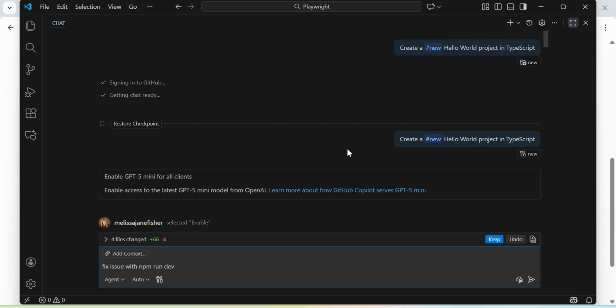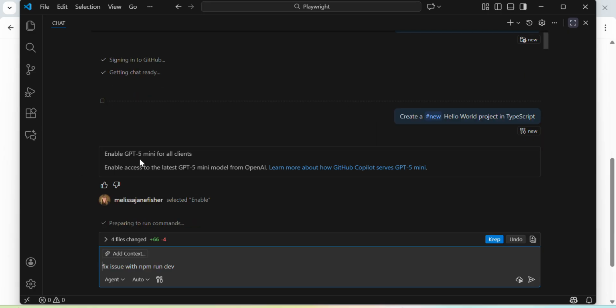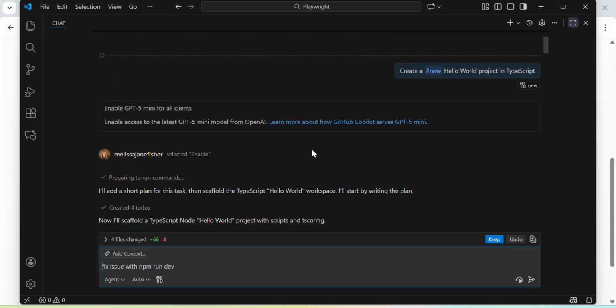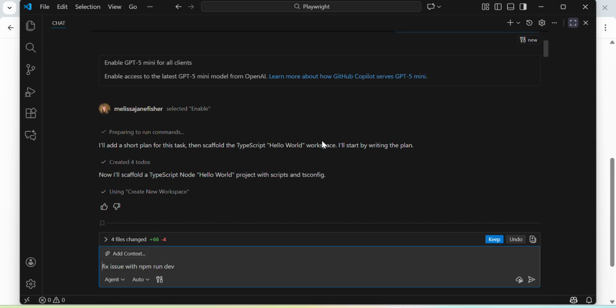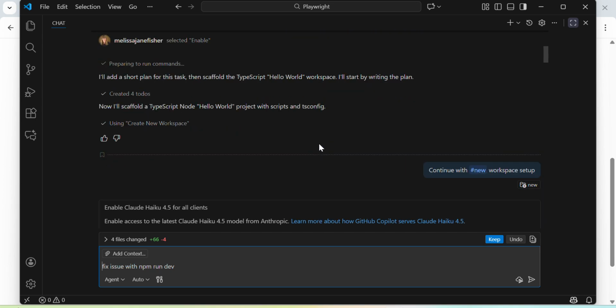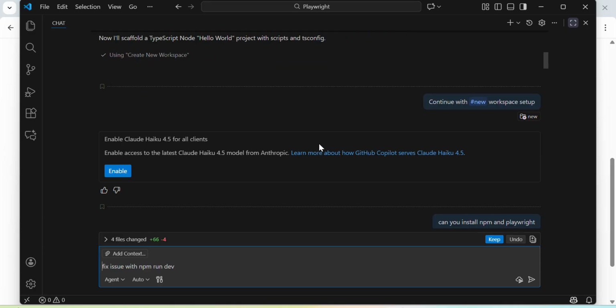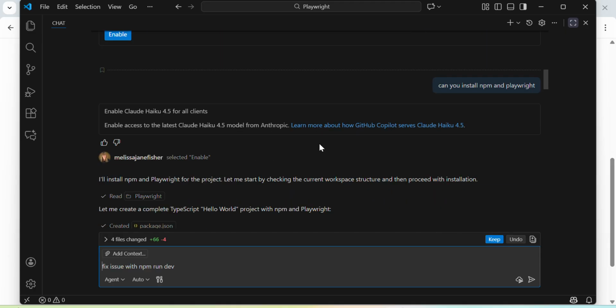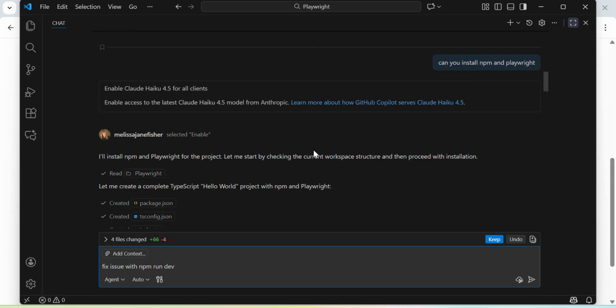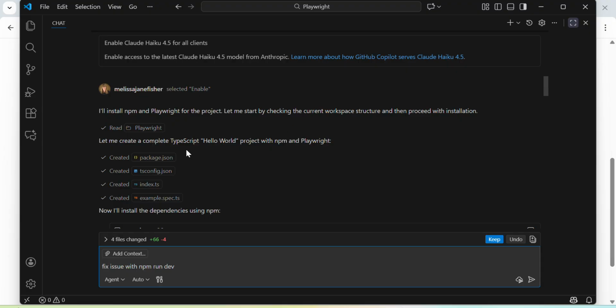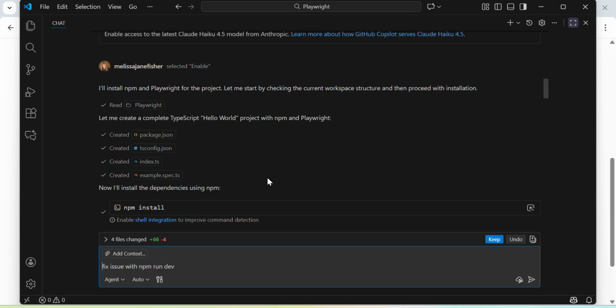So initially I was like, hey, create a new Hello World project in TypeScript. I had to enable GPT-5, so it went ahead and did that. And then I'm just going to slowly scroll down and you can look at what it's done. Created a new workspace setup, and then I asked it to install npm and Playwright. So yeah, it's going to go ahead and do that. So it created a complete TypeScript Hello World project.